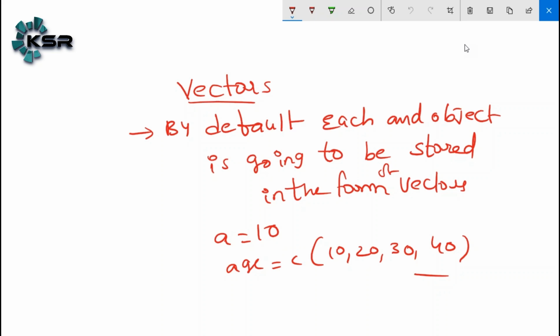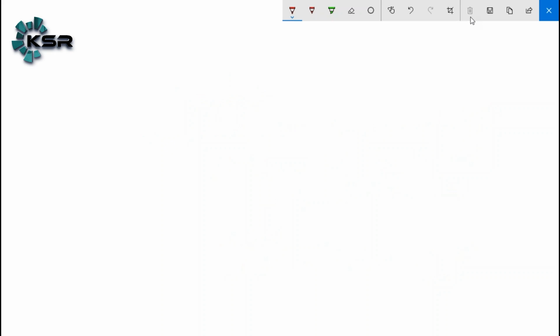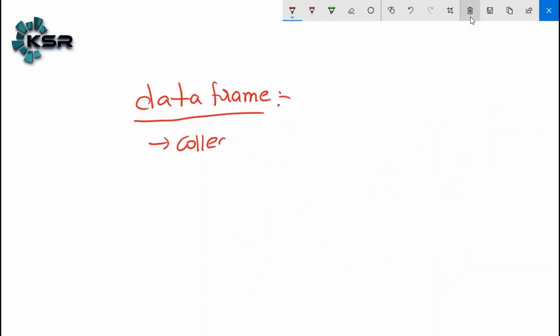Suppose you want to create a table. How do we create a table in R? For this, we use a data frame. A data frame is nothing but a collection of vectors.